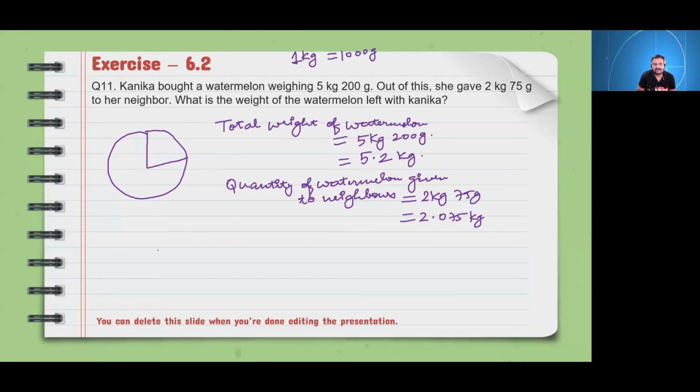Now, quantity of watermelon left. Left will be what? It will be 5.2 minus 2.075. Now tell me whether these two are like decimals or unlike decimals.